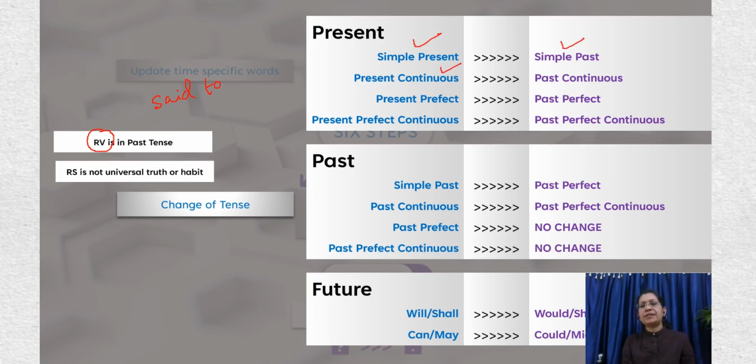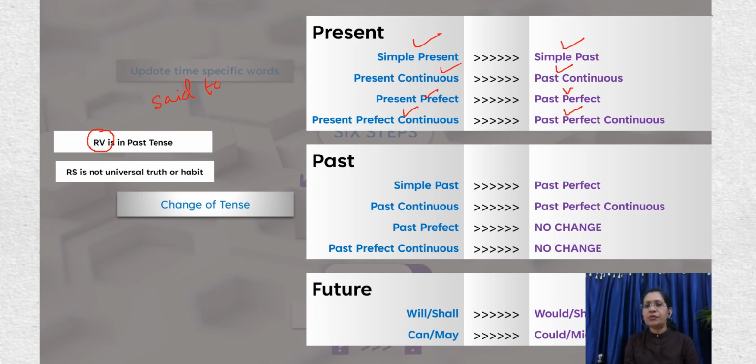Present continuous changes to past continuous. Present perfect changes to past perfect. Present perfect continuous changes to past perfect continuous. So each of these tenses we need to understand, we need to remember the verb forms. So we need to have a good grip over the tenses to understand this change of tenses.